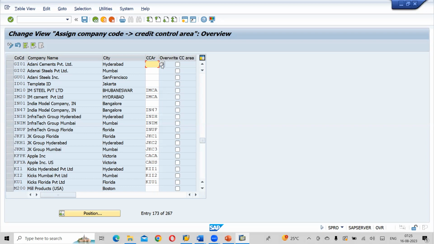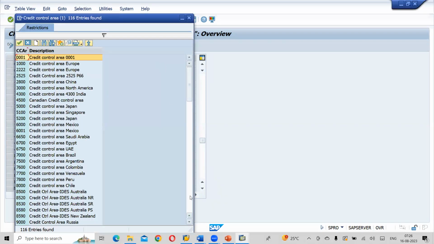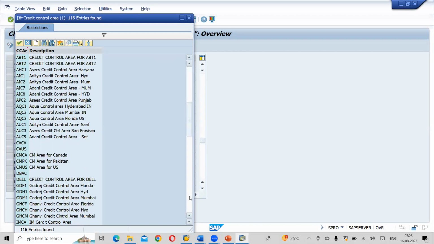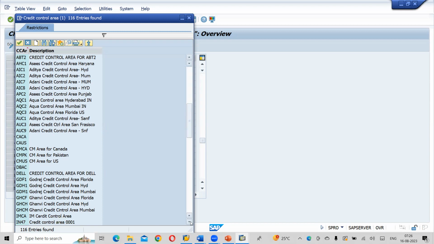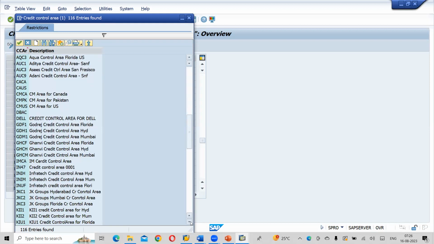Okay, so here we have GI, right? So first one, Hyderabad company code. What is the credit control areas we have created?